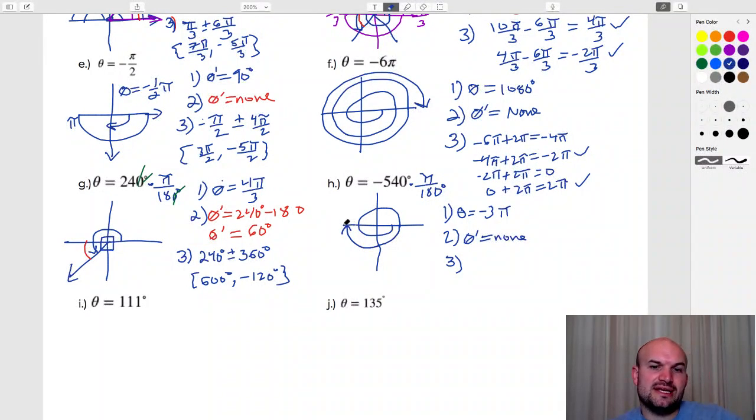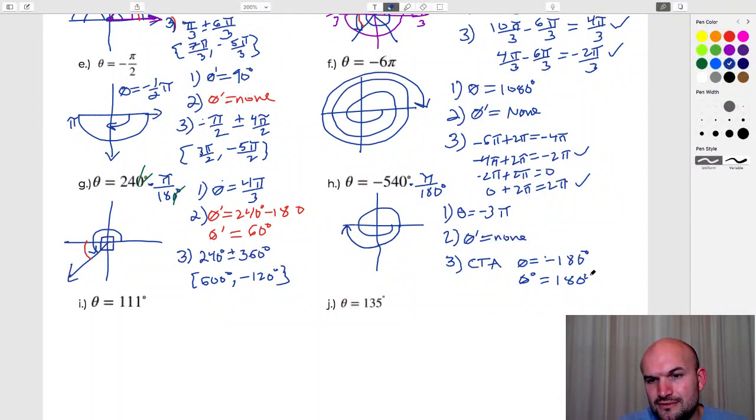And then number 3, since this is greater than a revolution, I am just going to keep on adding 360. If I add 360, that's going to take me to negative 180. So one coterminal angle would be negative 180 degrees, because we're going in this direction and adding 360 goes backwards. And if I add 360 again from there, I would have another positive angle, which would be 180 degrees. I don't know why I wrote the theta with the degrees.